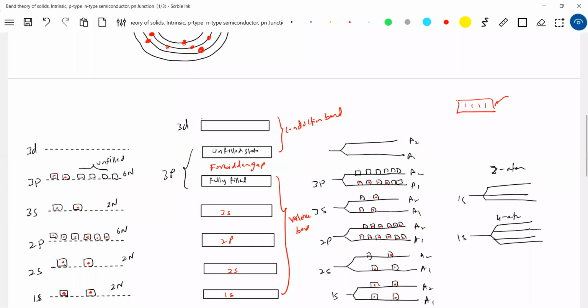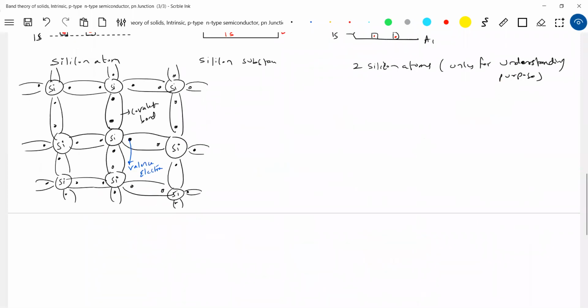So this is the thing. Practically, what will happen if you look at the silicon?